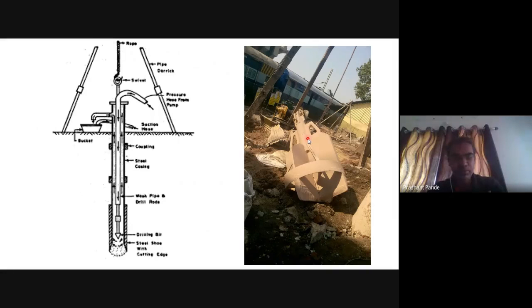See, this is the chopper used in percussion drilling, or you can say drill bit, and it is a diagrammatic representation. Here, with the help of jetting action, again water or soil will be taken out in the tub.